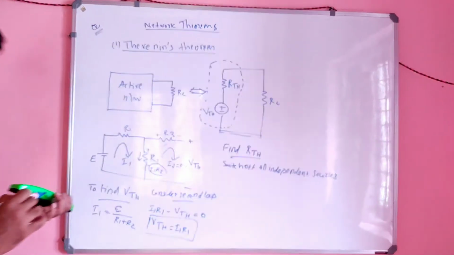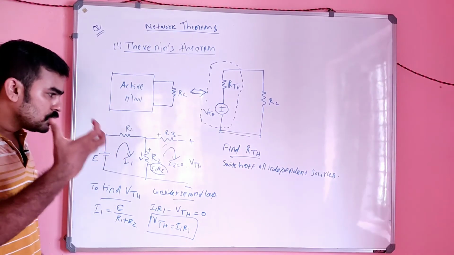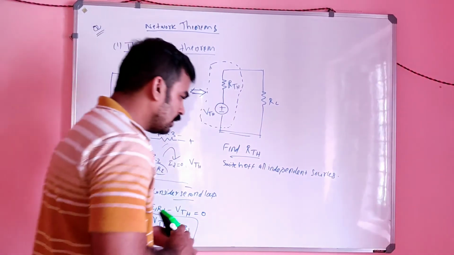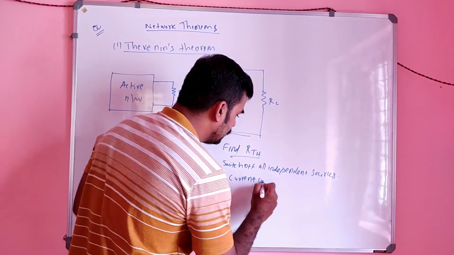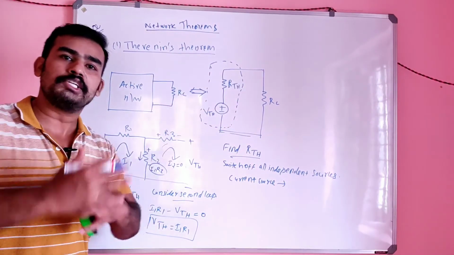Switching off all independent sources means a current source will be switched off by making it an open circuit, right?